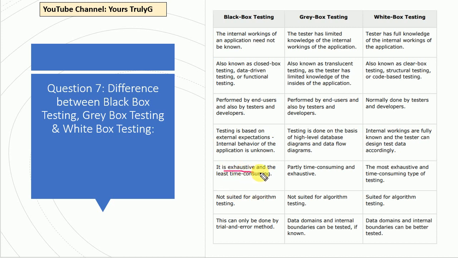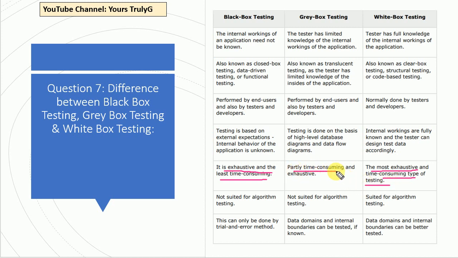Black box testing is not exhaustive and is the least time consuming. Definitely it will be the least time consuming because we are just worried about the external result or external expectation. White box testing is the most exhausting and time consuming type of testing because here we have to test the internal structures as well. If any bug occurs, then we have to fix the internal structures as well.